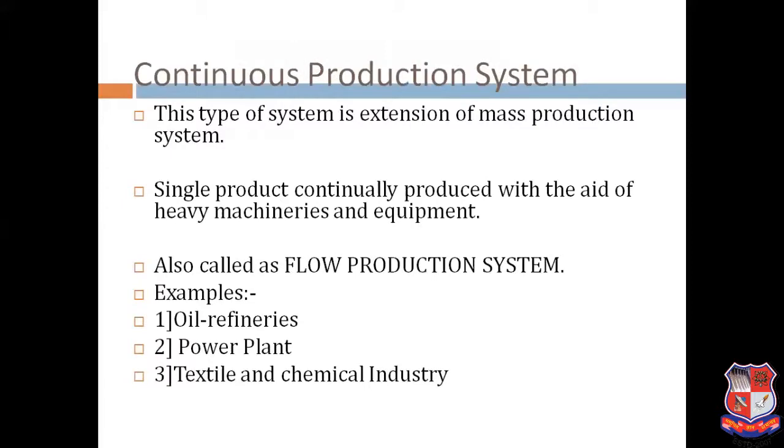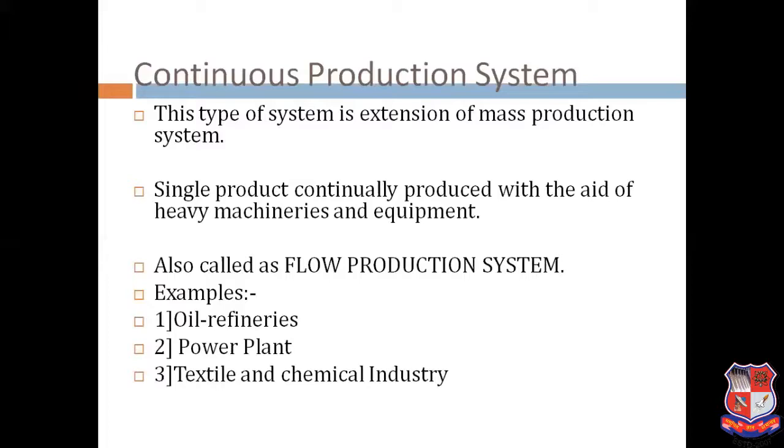Another example is the continuous production system. That is the production of electricity, the same 24 by 7. They are manufacturing the same component 24 by 7, continuous production system. Oil refineries, power plants, textile and chemical industry, oil manufacturing, oil refineries: these have to run 24 by 7. They are just refining the oil.